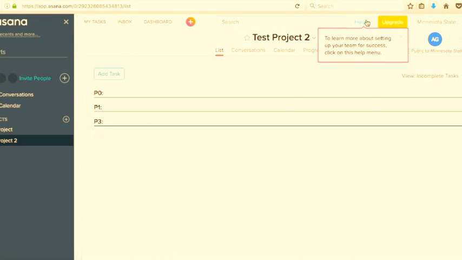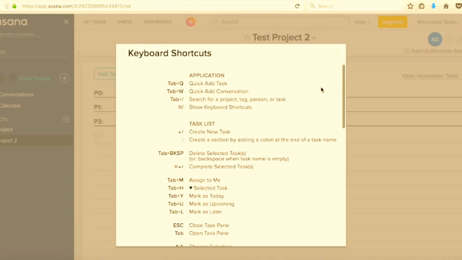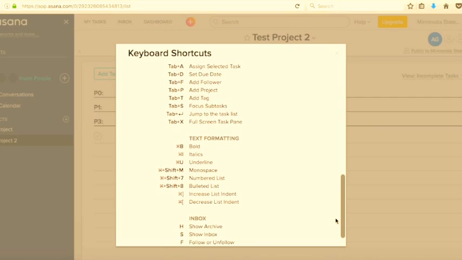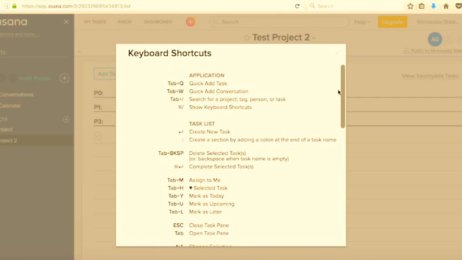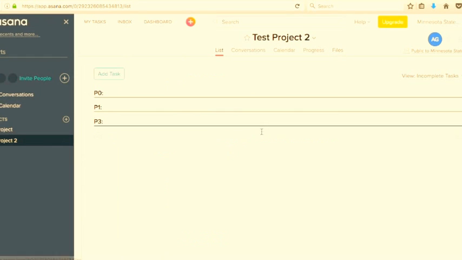If you press the help button and go to keyboard shortcuts, you can see there are many keyboard shortcuts available that can come in handy while you're working on Asana. Also you can integrate your Asana with other applications like Slack, and many others, because of the flexible API used by Asana.